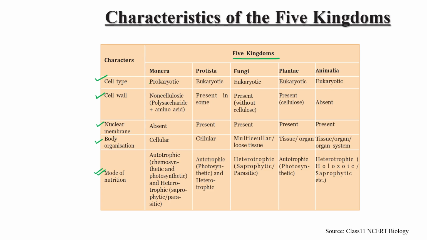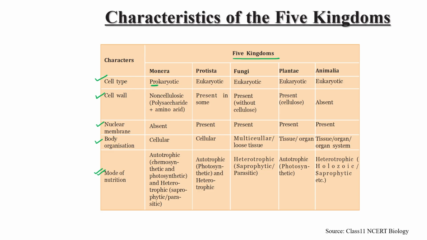Monera contains the primitive type of nucleus, so prokaryotes, as we just discussed, while the other four, Protista, Fungi, Plantae and Animalia, contain a true nucleus, meaning eukaryotic. So on the basis of cell type, they are categorized into two categories.